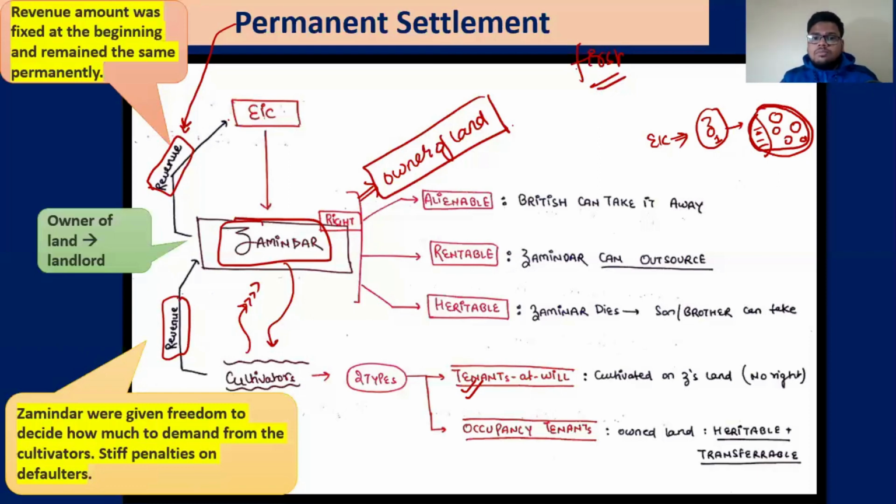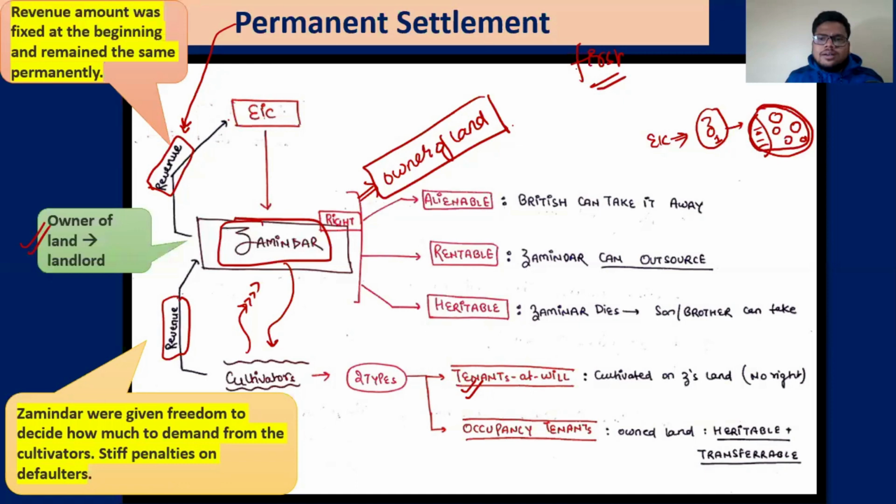First thing. Second, the zamindar is the owner of the land, the landlord. The zamindar can extract as much as he wants, it doesn't matter to the EIC. For example, let's say the EIC wanted 50,000 from the zamindar. Now it is up to the zamindar. He has to give 50,000 to the company, but he can extract 60,000, 70,000, and keep some amount to himself.